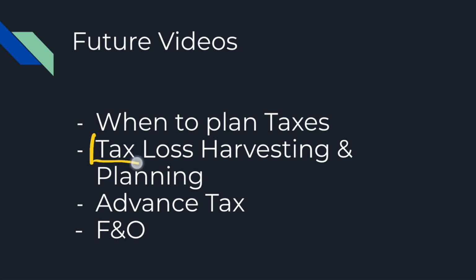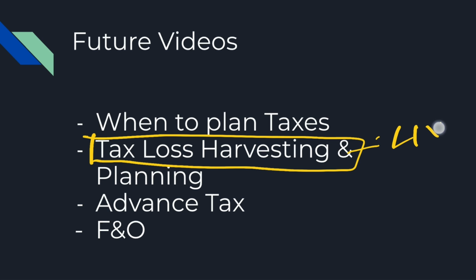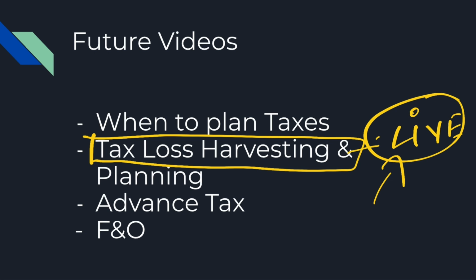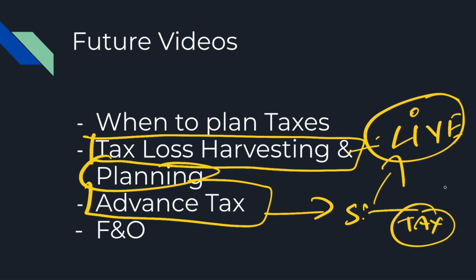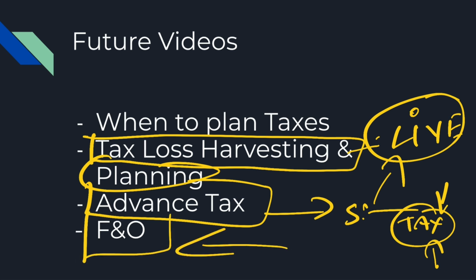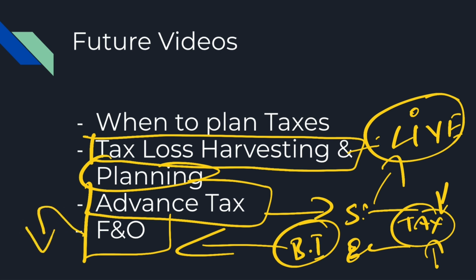I want to show you something called tax loss harvesting by doing a live transaction, hopefully. And for this, I will make a separate video on tax loss harvesting and tax planning. There is something called advance tax. If you are making significant money and your tax will be due, you will have to pay tax to the government, and there are rules around it. So we will talk about it. And FNO is a whole different beast. FNO is business income, and then there is 8 years of carry forward and whatnot. It can be really complicated. So for FNO, if you want to make your life easy, I'll link a video on a good YouTube channel I have seen to give you FNO taxation.